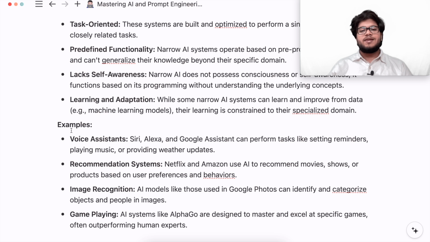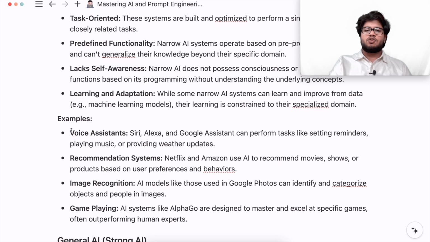It is also used in game playing. AI systems like AlphaGo are designed to master and excel at specific games, often outperforming human experts. So for example, if you are playing chess on your mobile, in single player mode the other player will be the computer. The computer will make such moves so that it wants you to lose. Obviously, in some games you can select the difficulty: easy, medium, hard, or expert level. But it is designed in such a way that it will try to win on its own. So in game playing, narrow AI is also used. Some other games are also available.